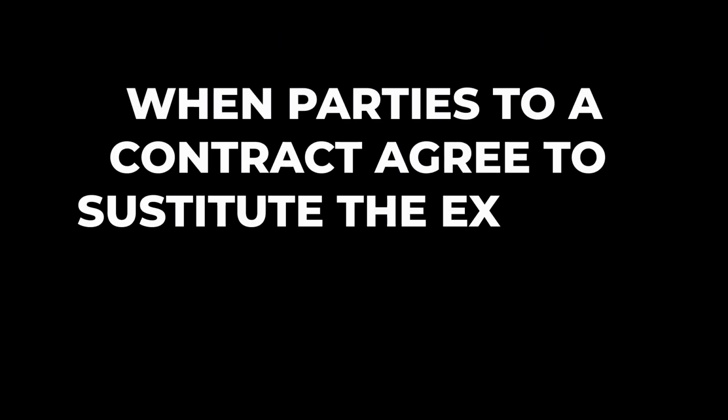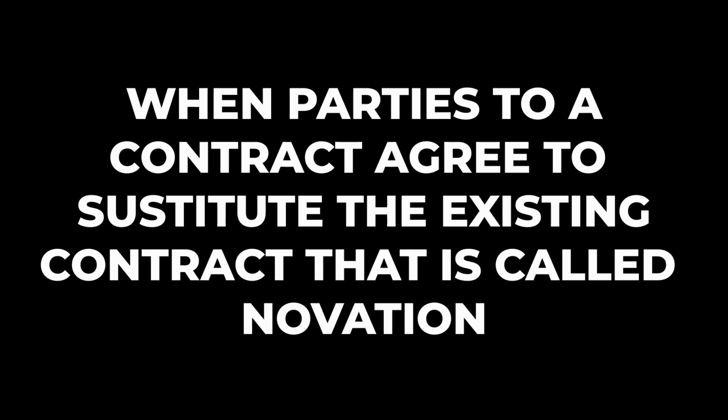Now, first one, discharge by agreement or consent. This is subdivided into 6 points: novation, alteration, rescission, remission, waiver, merger. So let us see these points one by one in detail. Now, what is novation? Novation: when parties to a contract agree to substitute the existing contract, that is called novation.